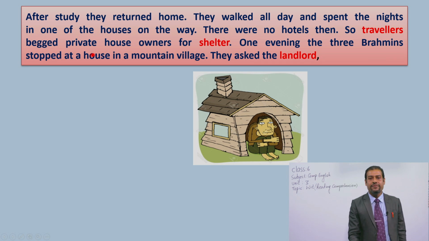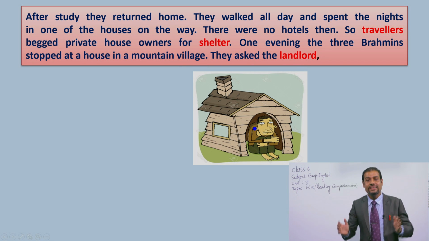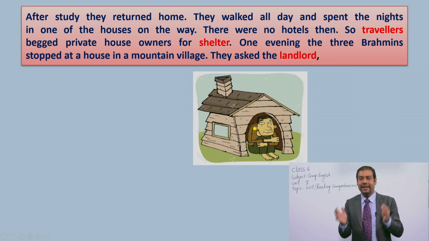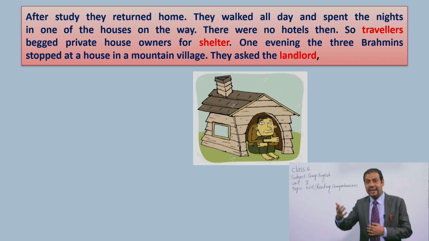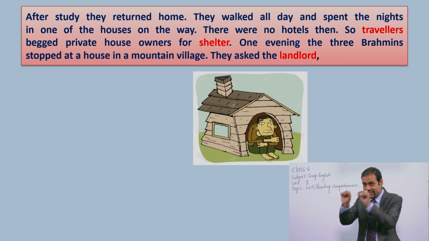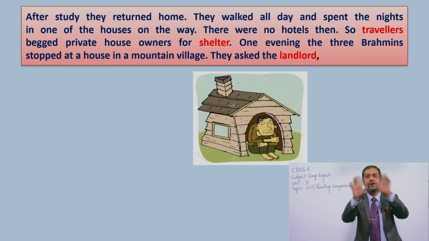Travelers begged private house owners for shelter. One evening, the three Brahmins stopped at a house in a mountain village. While they were walking on the way, it was getting darker, it was getting night time. That's why they needed to search for a house.